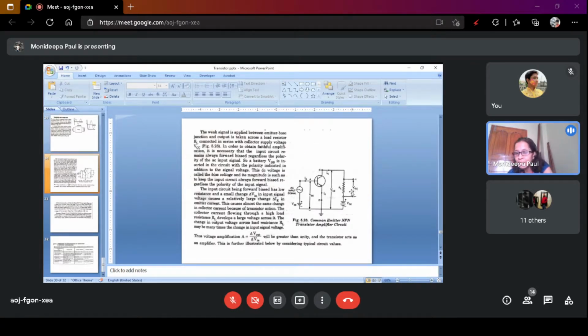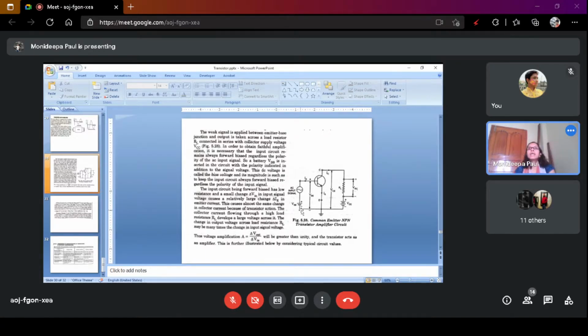This is the common emitter NPN transistor. Here you see this is the emitter terminal of this transistor. Emitter terminal is common between input and output. So between the base and emitter terminals we apply the input voltage source. Between the collector and emitter terminals we collect the output voltage. Here this voltage source VBB is known as the biasing voltage source. Biasing voltage source is required.